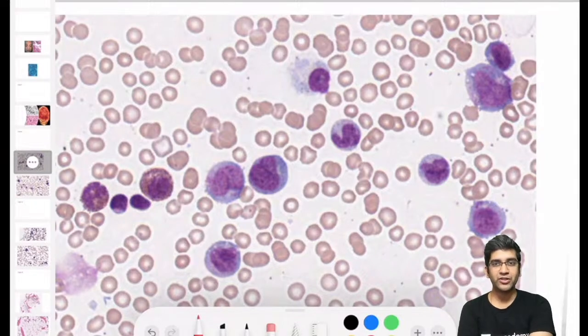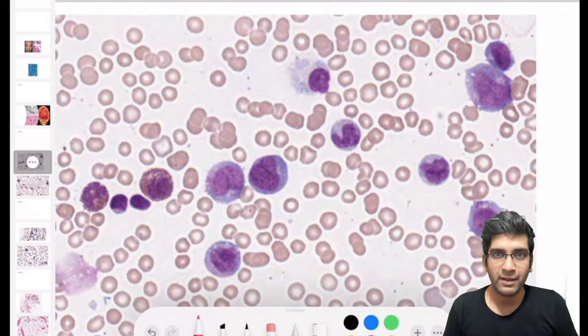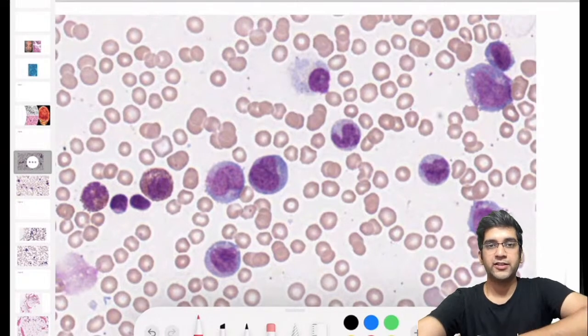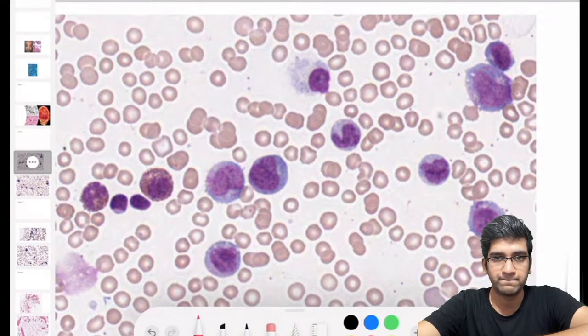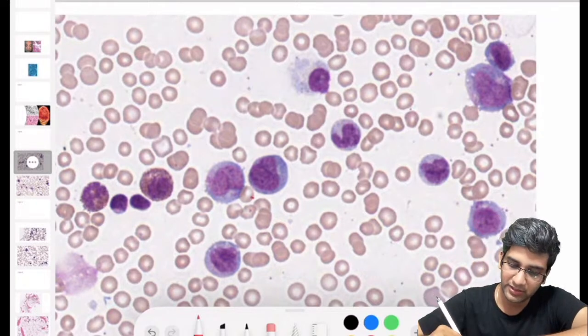I thought this is an easy one. You guys were commenting left, right, and center for a histopathology. Hemat is your favorite topic, right? Okay, I'll focus a few things. Tell me what they are. Let's assume this.